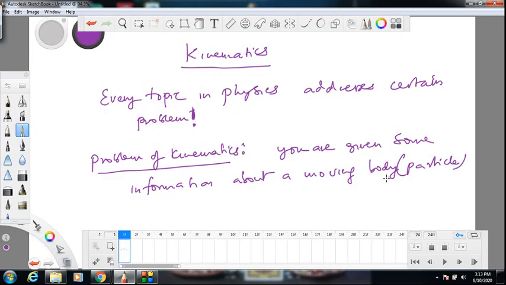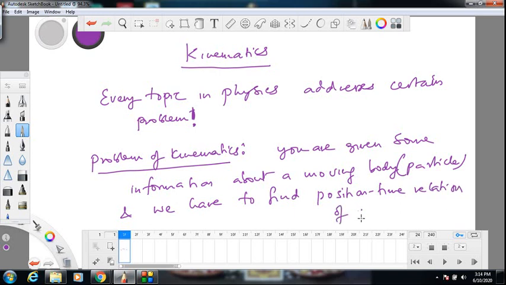It can have some mass. It is an idealization. In practice there is no such thing called a particle, but anyway, you are given some information about a moving body called a particle, and we have to find the position time relation of the particle. Position versus time relation of the particle. This is the whole problem of kinematics.